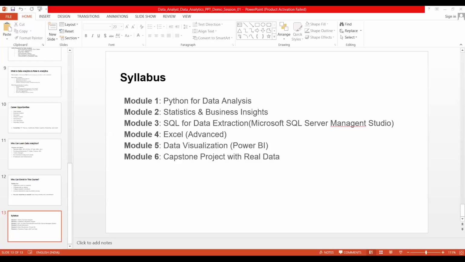And then we are going to move to Power BI. In Power BI, we are going to understand what BI tools are, why we are utilizing them, and what the advantage is. How we can install and set up our Power BI environment. And then we are going to understand the components of Power BI. Then we are going to utilize key functionality like data integration, data transformation, data visualizations, and then how we can compare, how it is different from Excel, and what the different advanced functionalities in Power BI are.